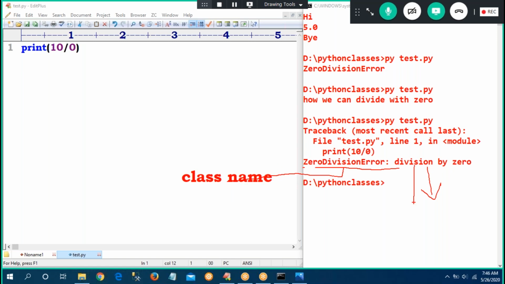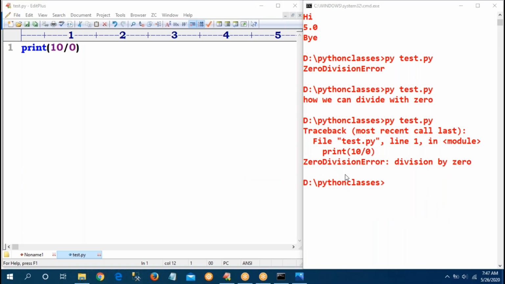It is the information which is provided with the class. So this is called exception information. The left part is called the class name, and the right side part is called the information.